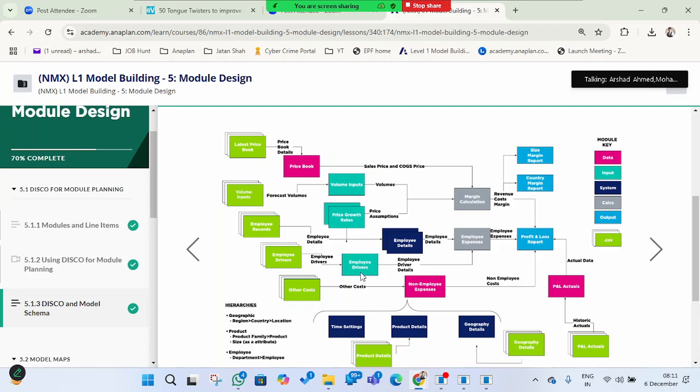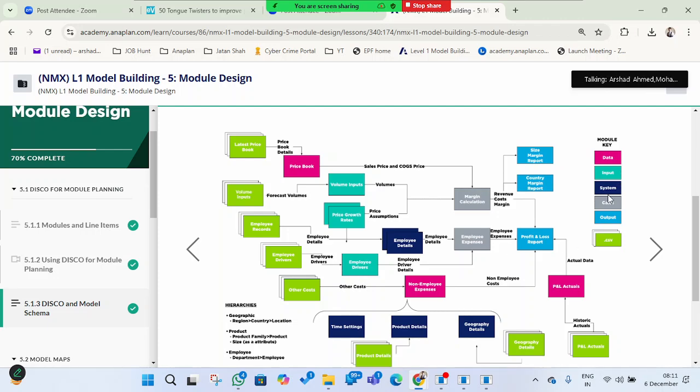And employee drivers are there. There are different types of employee drivers, like salaries, wages, rentals, and all these expenses. Those all come under the employee drivers.